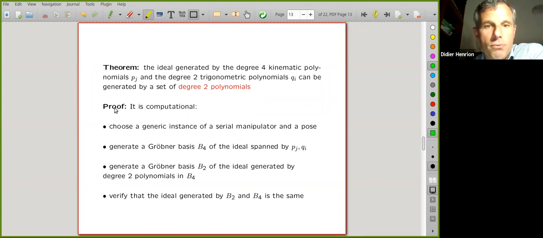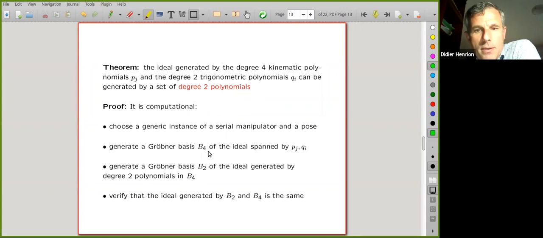And you see the proof is really computational. We choose a generic random instance of the serial manipulator and the pose. Then we generate a Gröbner basis, which I denoted before, of the ideal defined by the polynomials Pj and Qi.